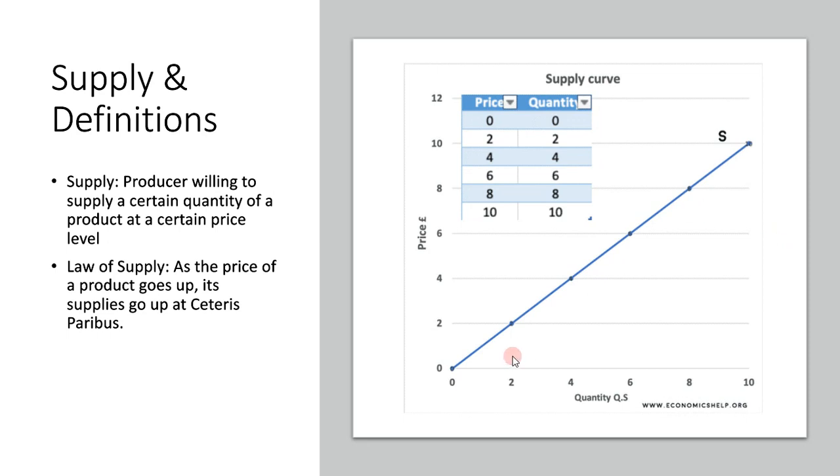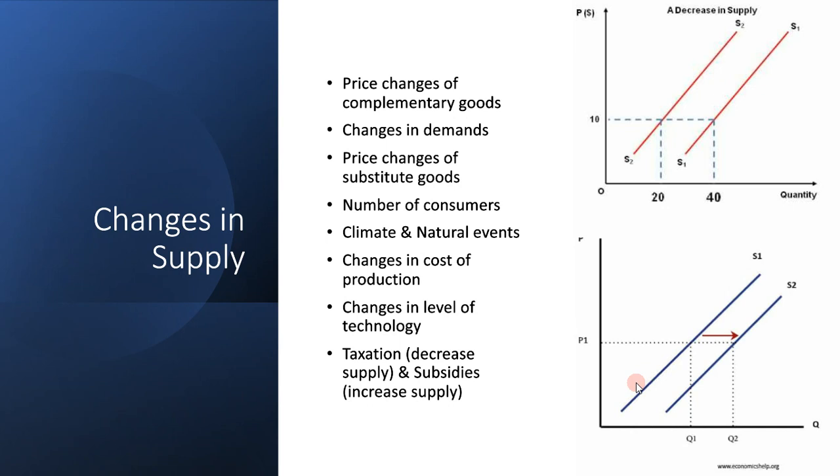This is the supply curve, the law of supply. At zero price, there is going to be zero supplied, but at $2 per product, two products are supplied. At $4, four products supplied. At $6, six products supplied. So essentially, they go up. Changes in supply are pretty similar to changes in demand, with a few differences.